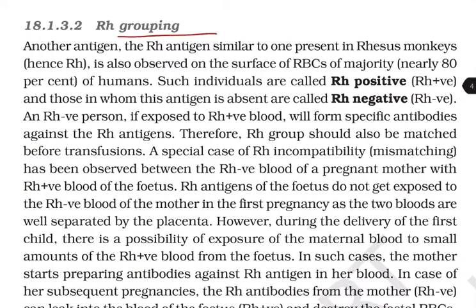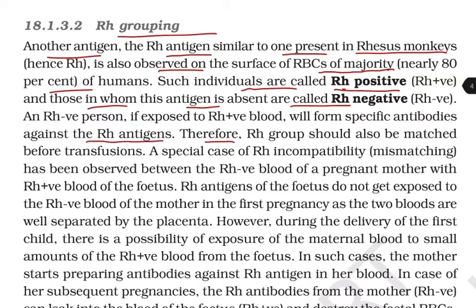Now, Rh grouping. Another antigen, the Rh antigen, similar to one present in the rhesus monkey, hence Rh, is also observed on the surface of RBC of the majority, that is nearly 80% of humans. Such individuals are called Rh positive, and those in whom this antigen is absent are called Rh negative. An Rh negative person, if exposed to Rh positive blood, will form specific antibodies against the Rh antigen. Therefore, the Rh group should also be matched before transfusions.